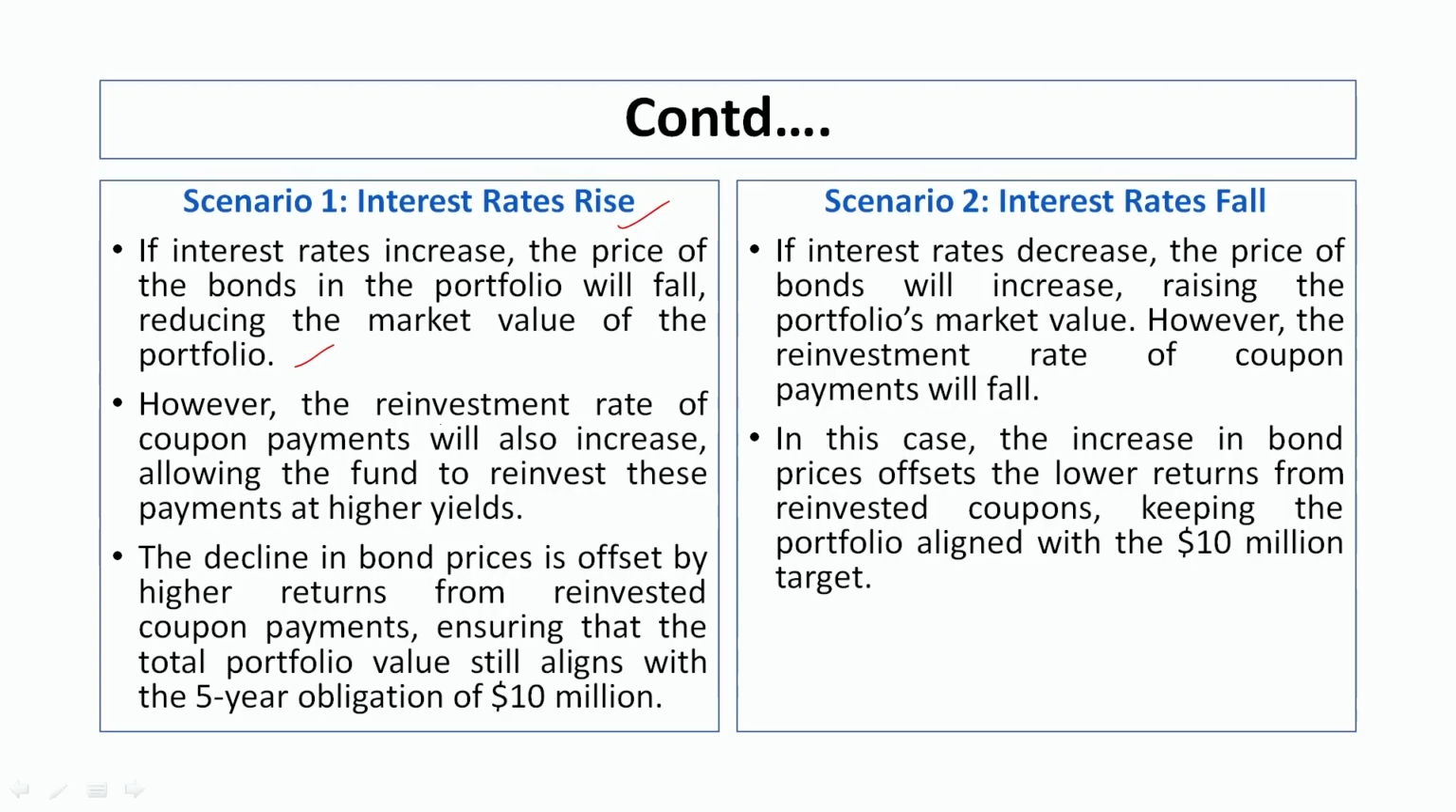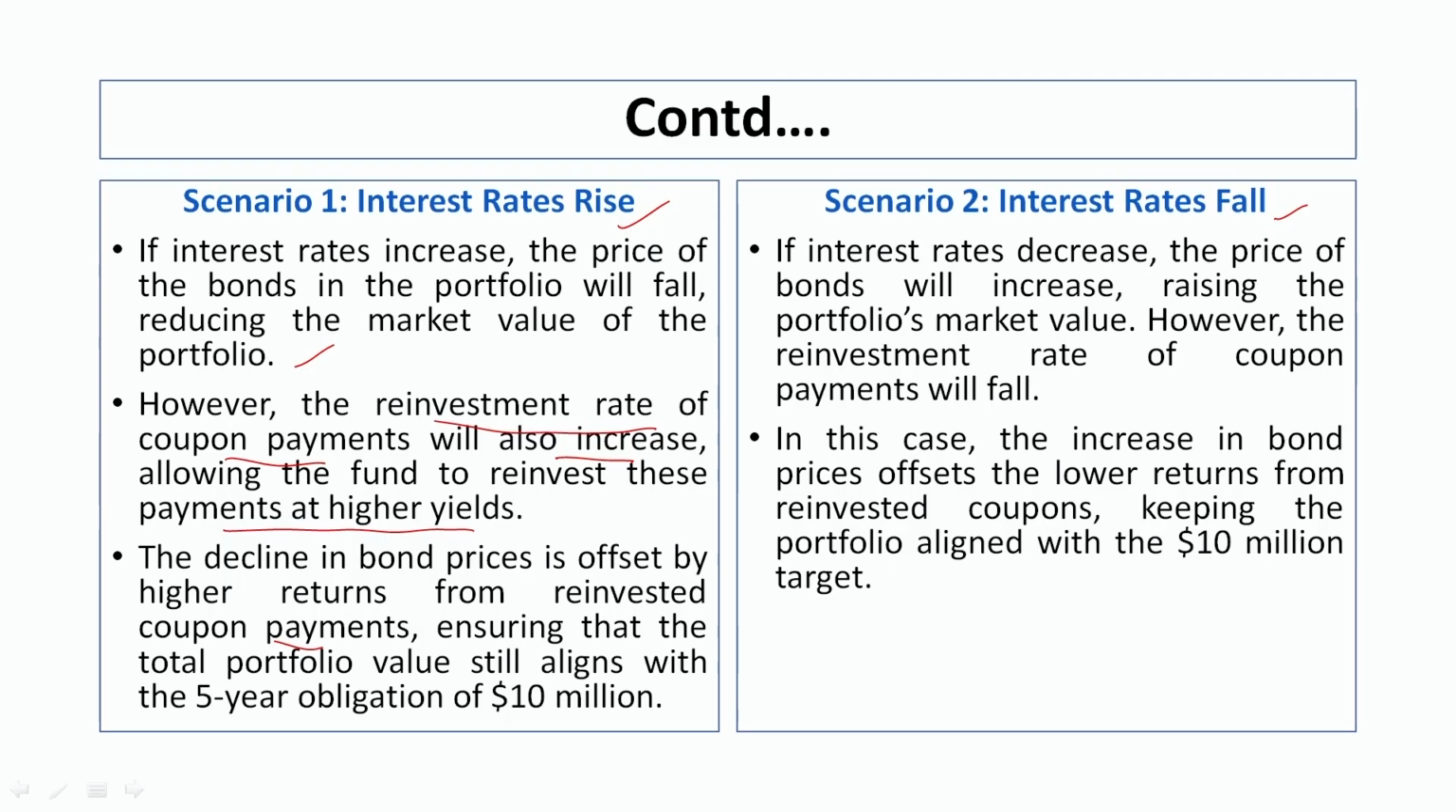However, the reinvestment rate of coupon payments will also increase, allowing the firm to reinvest these payments at higher yields. So, we are getting higher yields by reinvesting the coupon payments. So, the decline in bond prices is offset by higher returns from reinvested coupon payments, ensuring that total portfolio value still aligns with the 5-year obligation of $10 million. This is the first scenario. If this happens, what will be the condition of the bond portfolio? Now, second condition is interest rate falls.